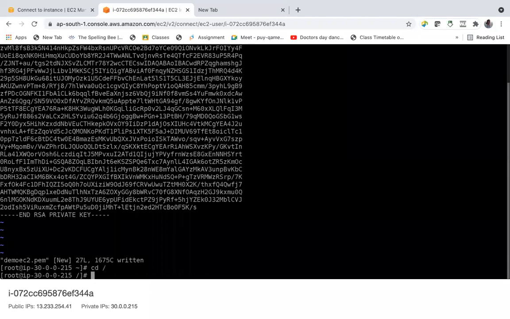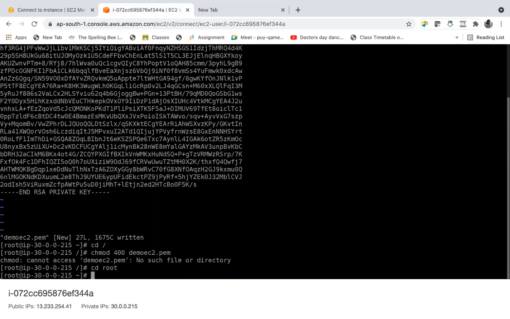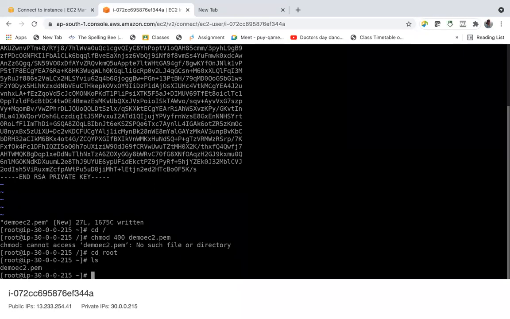No, unable to paste. So chmod 400 demo ec2 dot pem. Okay, I have created it here.